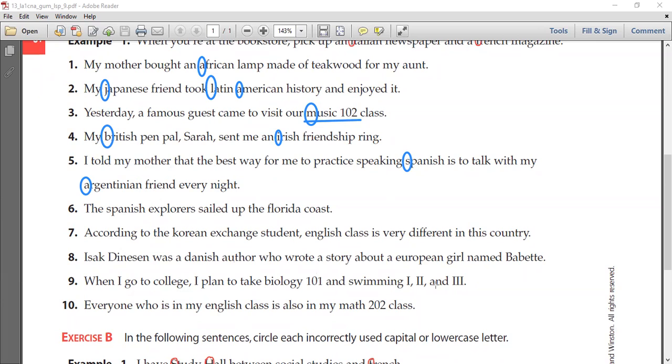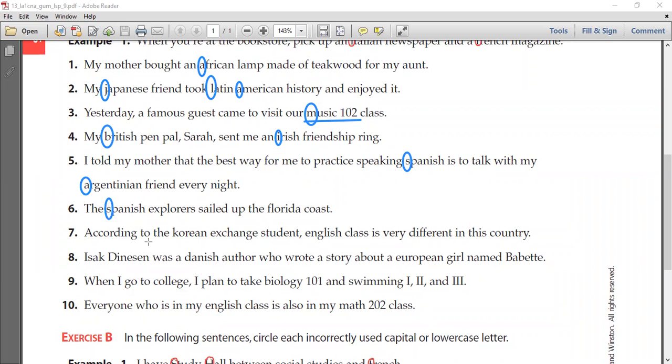Okay, number 6. How about Ahmed? The letters that need to be capitalized are the S in Spanish and F in Florida coast. Great.